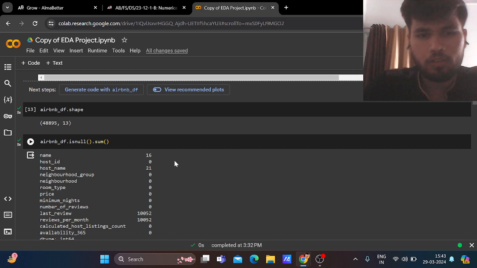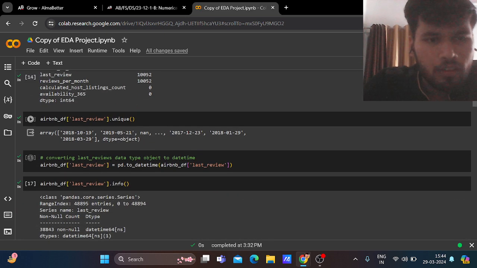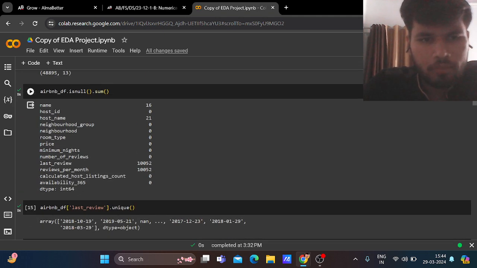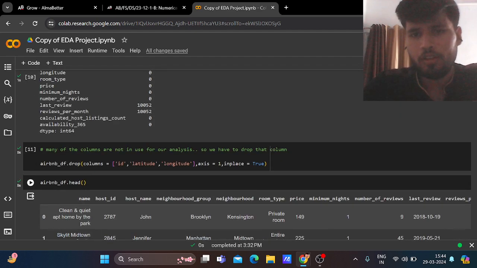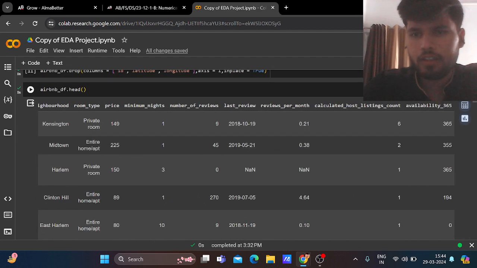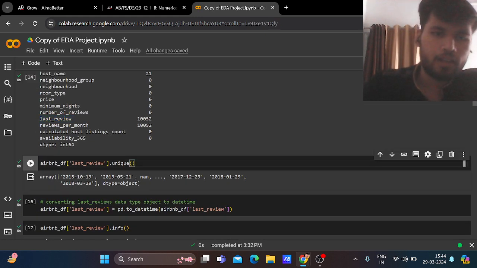Again, we are finding the null values. It is the same because we haven't done anything. Now Airbnb last review. There is a column, last review, which has object data type and has 10,052 null values. Last review is a date column, so we are changing it from object data type to a date data type. So here we are converting the data type.